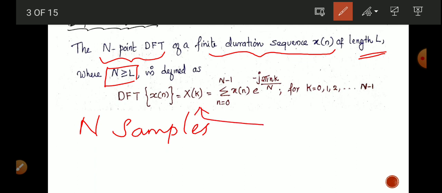Then the DFT of the input sequence x of n is denoted by X of k. Then X of k equal to summation n equals 0 to N minus 1 x of n e raised to minus j 2 pi nk by N, for k equal to 0, 1, 2, etc. up to N minus 1. These are the sampled intervals at which we are going to perform the discrete Fourier transform. X of k equal to summation n equals 0 to N minus 1 x of n e raised to minus j 2 pi nk by N is the discrete Fourier transform of the input sequence x of n.